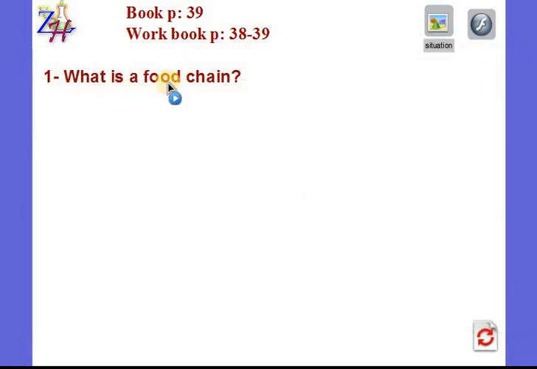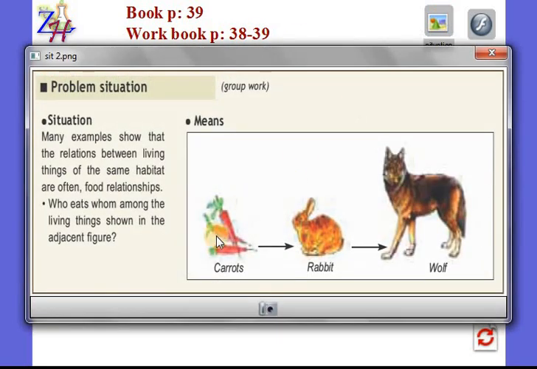The question is, what is a food chain? As we saw here in the situation, we notice that there is a relation on three levels. We call each one of these levels a link, and a group of links, a series of links, makes a chain. And because they are eating each other, we call this a food chain.